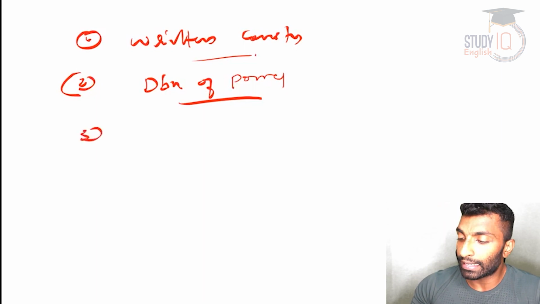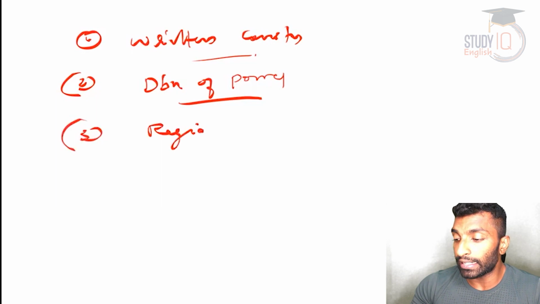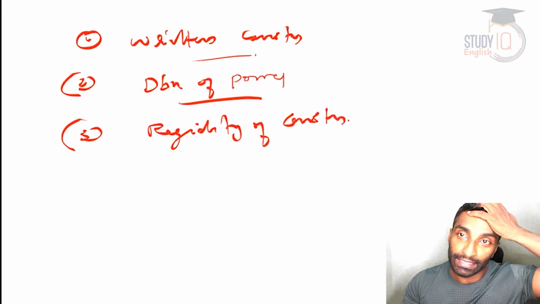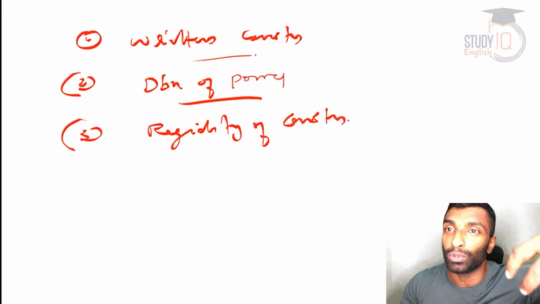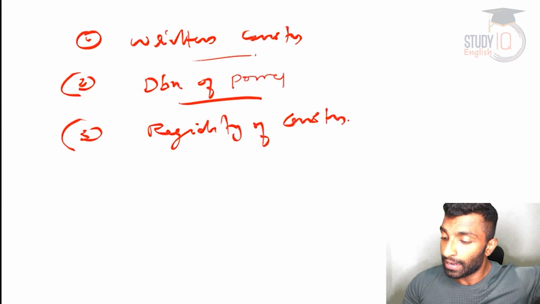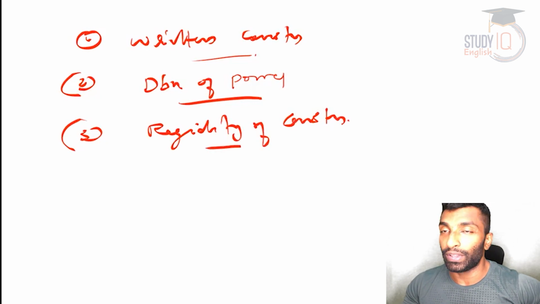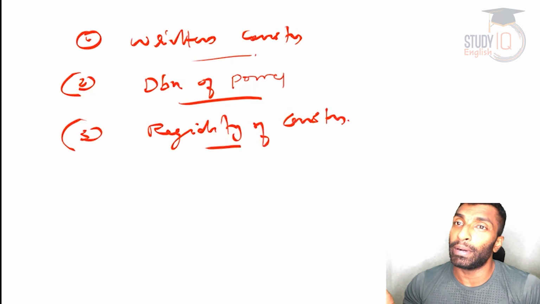Now the third one is related to the rigidity of the constitution. We will be seeing this topic later also, whether the Indian constitution is rigid or flexible, what the rigid provisions are, what the flexible provisions are. But a rigid constitution is required for a federal setup. So we have a rigid constitution, right? There are certain areas where amendment is very difficult.